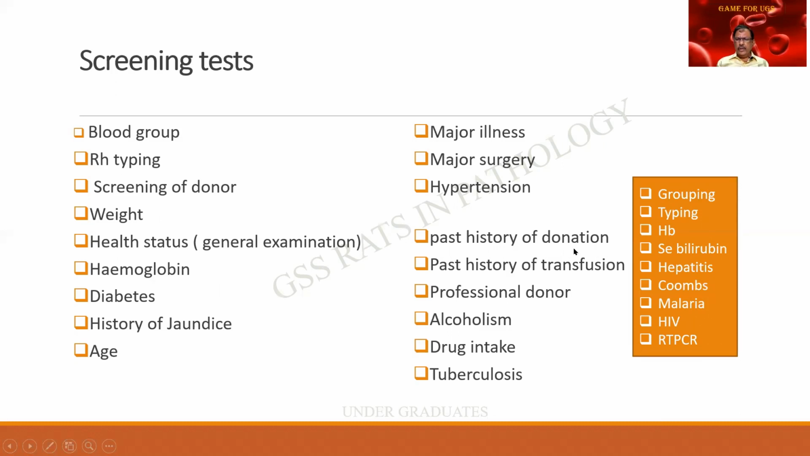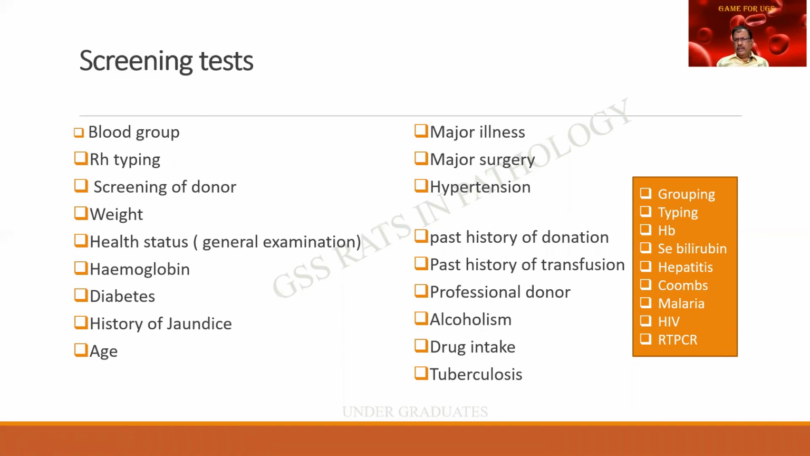And past history of donation. There is an entity called commercial donors. They donate blood for the sake of money, take the money and go to a liquor shop for alcohol. These are commercial donors. So we should find out when they had given. If it is within a period of 6 months, it is not recommended. Past history of transfusion, whether he is a professional donor, alcoholism, drug intake, tuberculosis, all these patients should not give blood. And these are all the various screening tests that should be done.